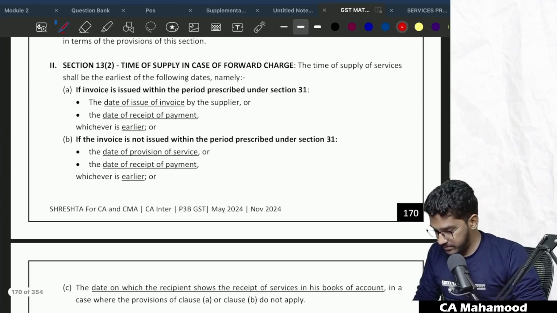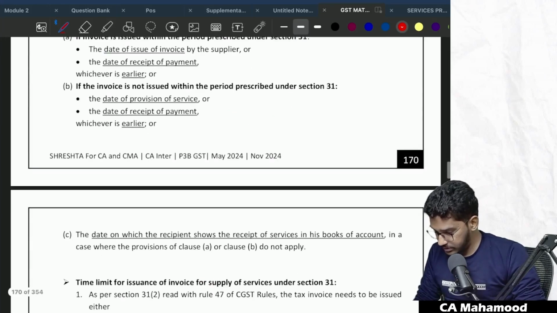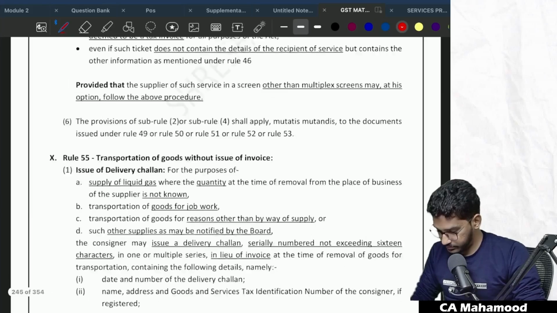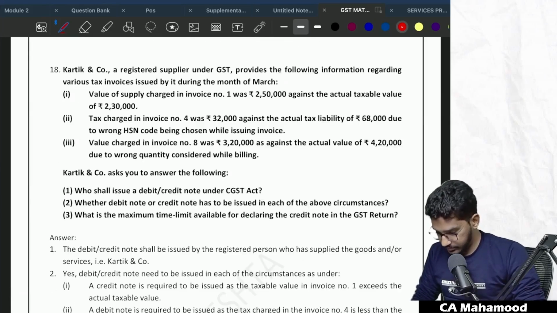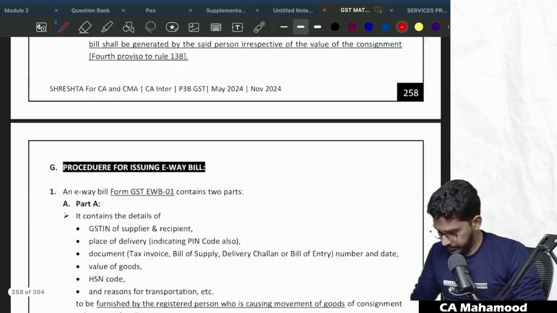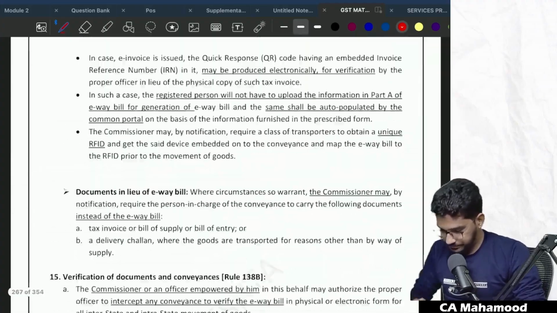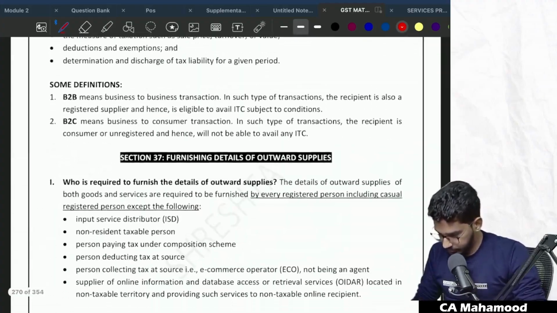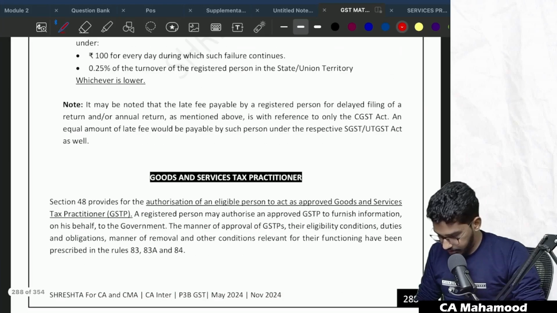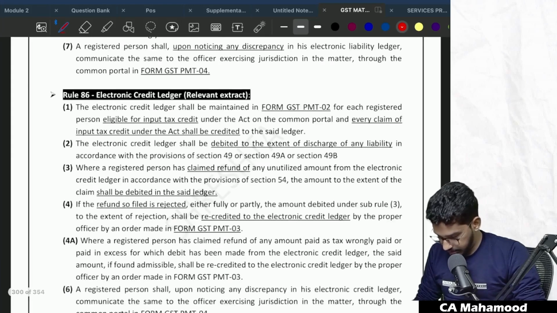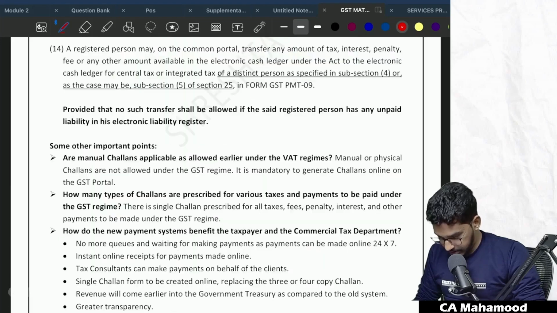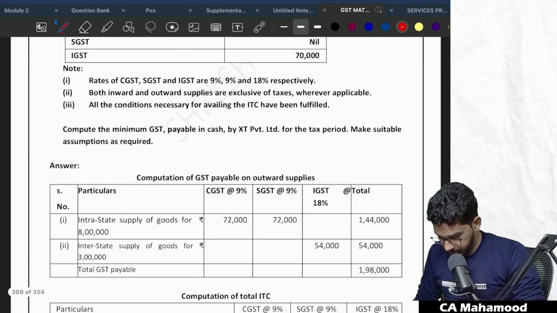So if you go to the place of supply chapter, just give me a moment. Okay, this is returns, GST practitioner, payment of taxes.